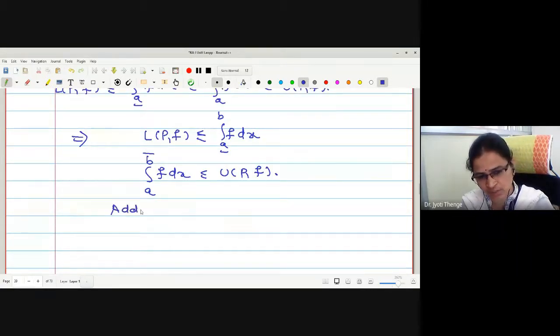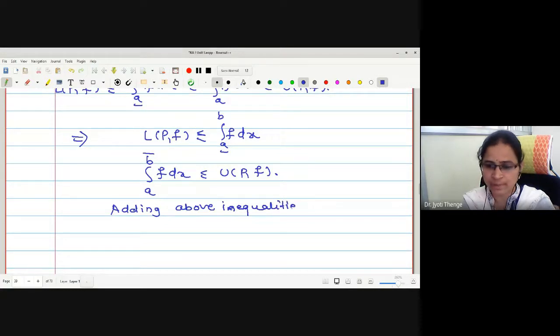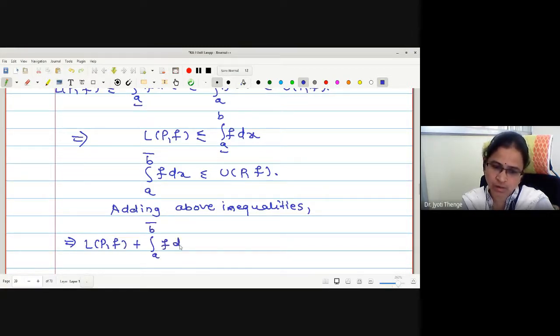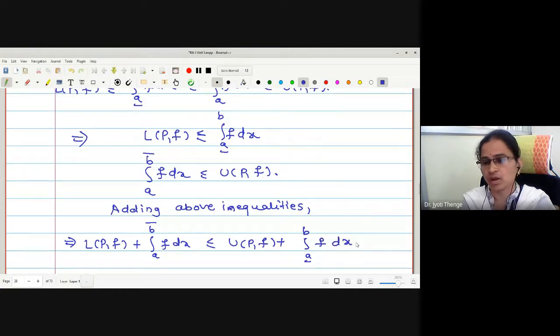Adding the above inequalities. What will happen if I add these two? LPF plus upper integral less than or equals to upper sum plus lower integral, right now?